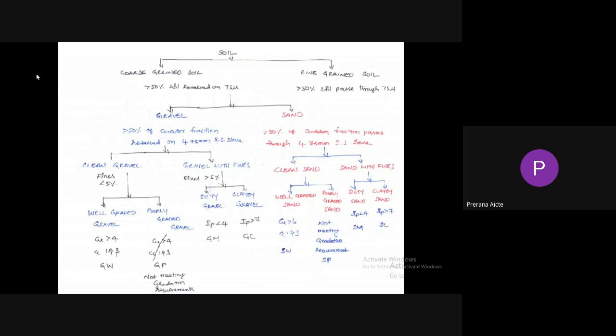While saying, we will say well graded gravel. First we will say well graded, then gravel. But while writing, we need to write first gravel, then well graded.